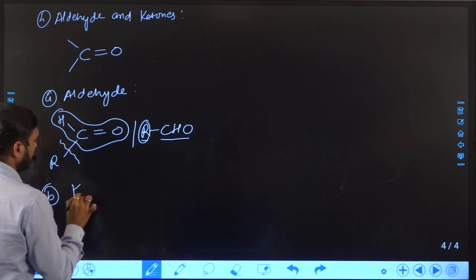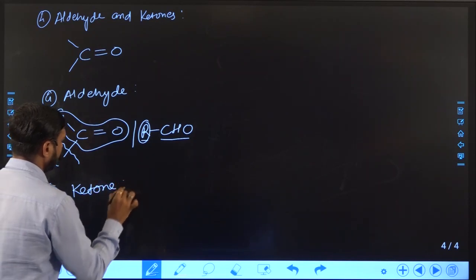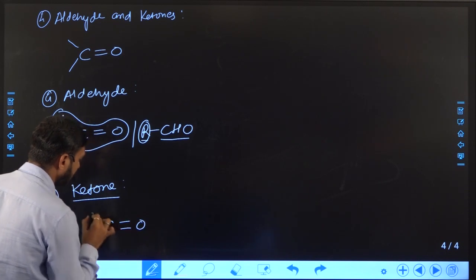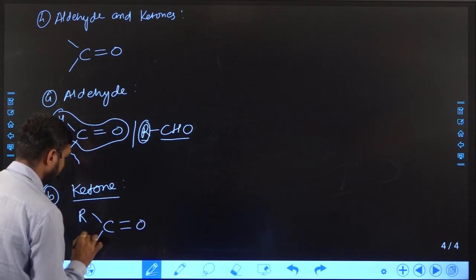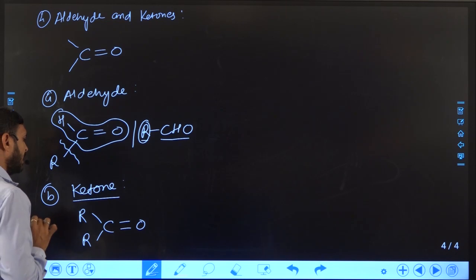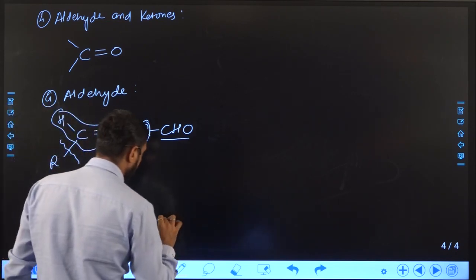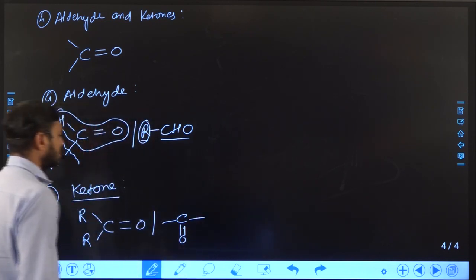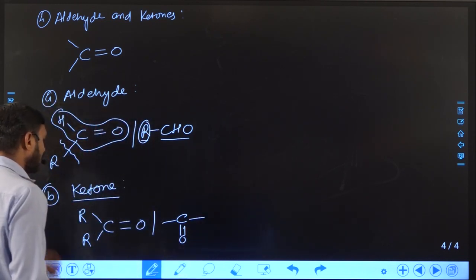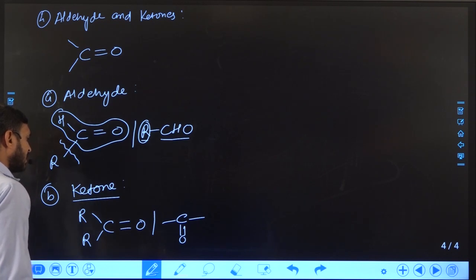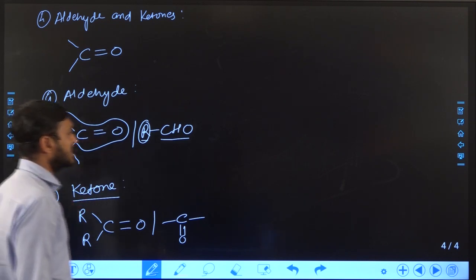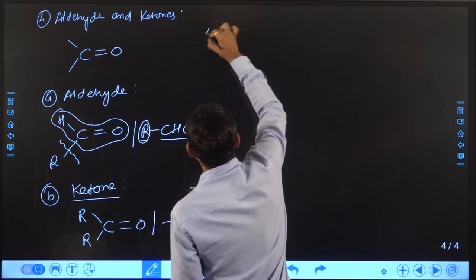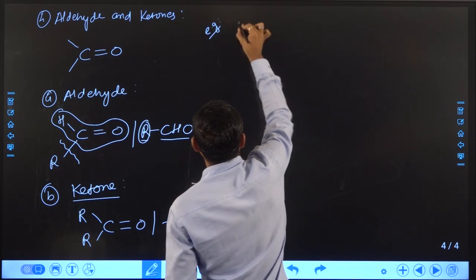Now in a ketone, both the groups should be alkyl. You can see here that in the carbonyl carbon there is no hydrogen, then the functional group will become ketone. Suppose we take one or two examples, then we can get more clarity on the differentiation between aldehyde and ketone.